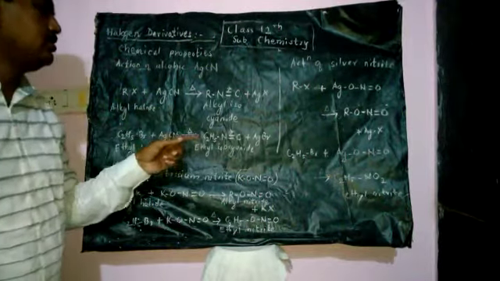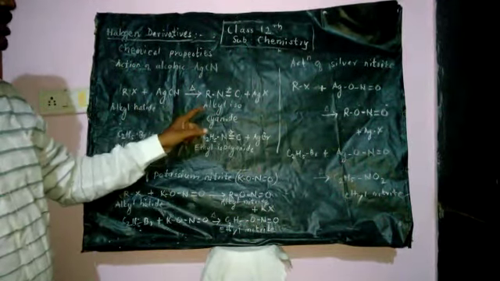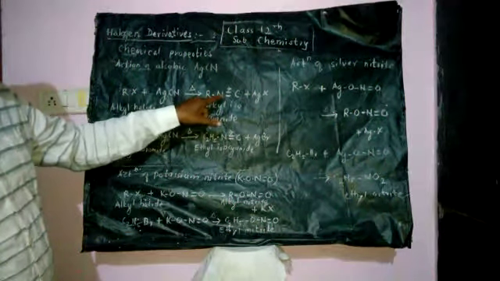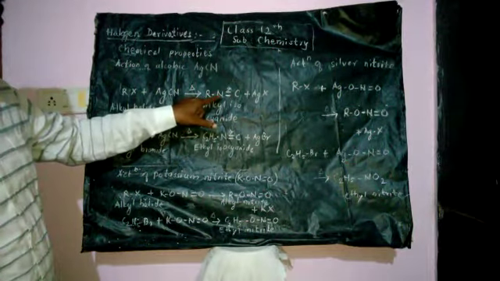When alkyl halide is heated with silver cyanide, then alkyl isocyanide is obtained. The side product is AgX. Here the valency of nitrogen is 4.